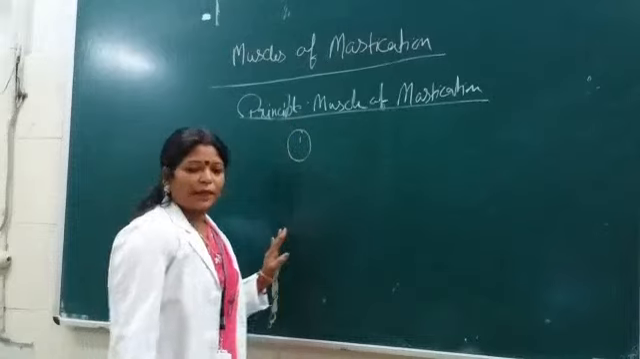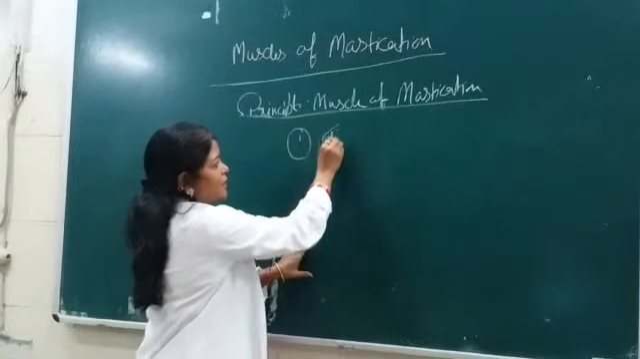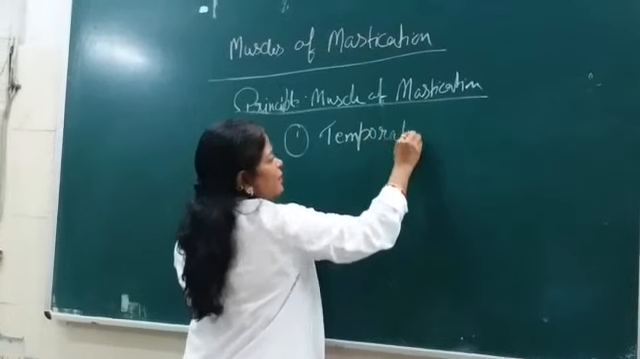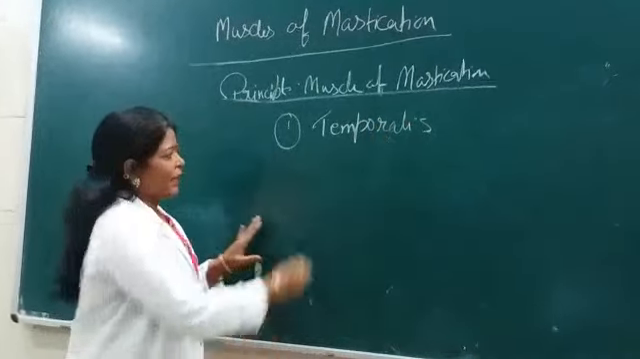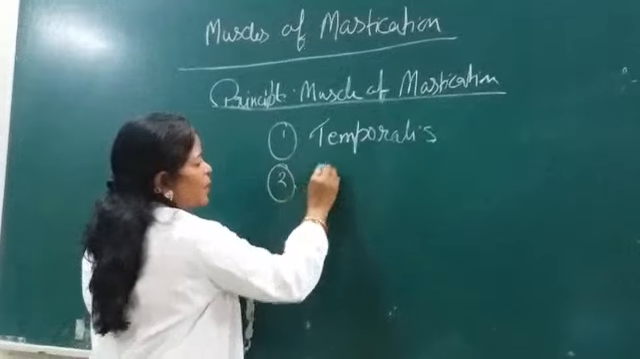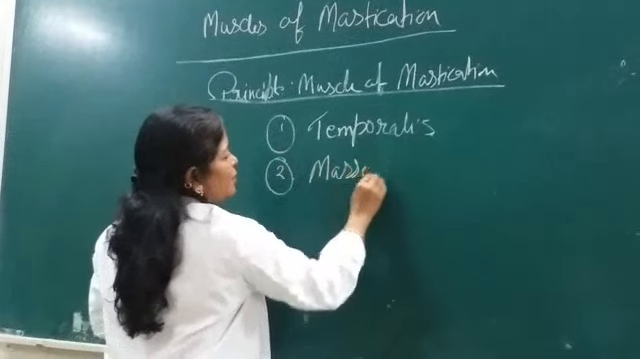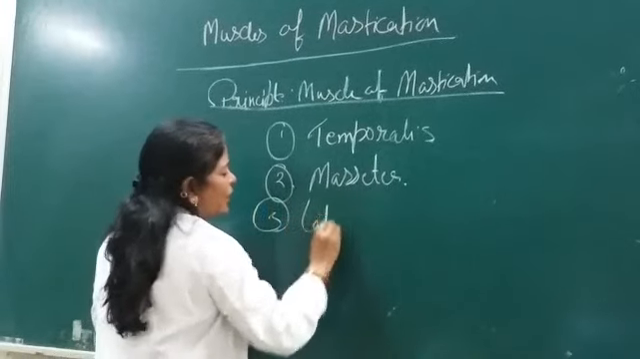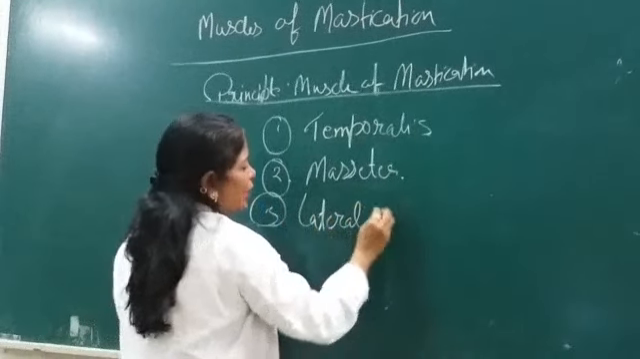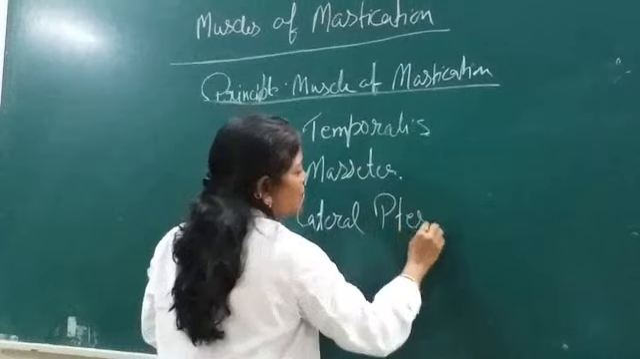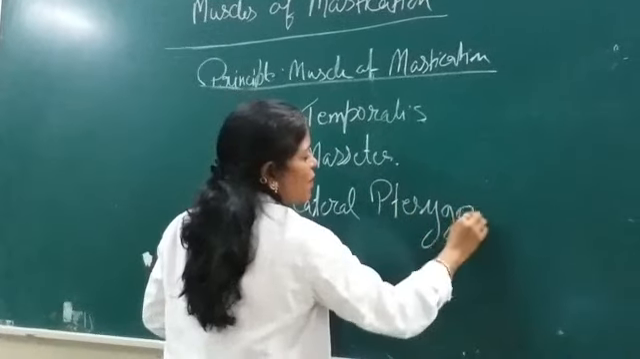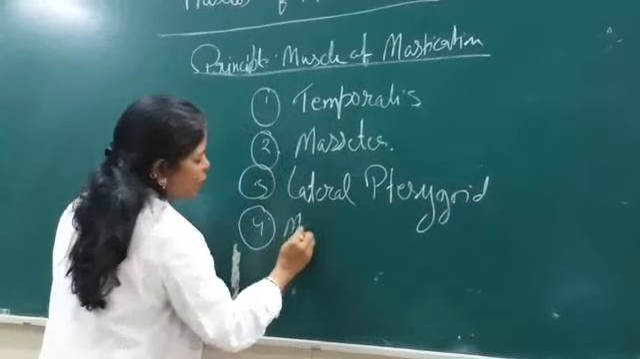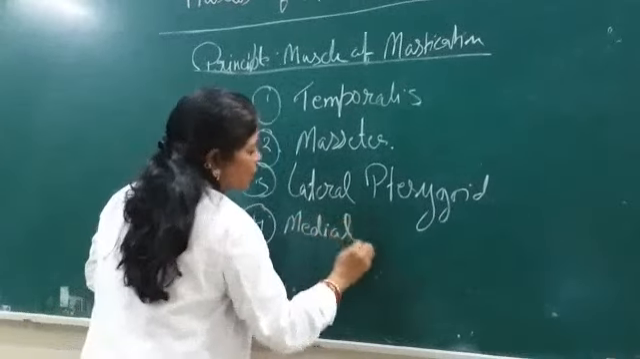We have discussed in the previous class. First it is temporalis. Second is masseter. Third is lateral pterygoid. And fourth it is the medial pterygoid. Okay.